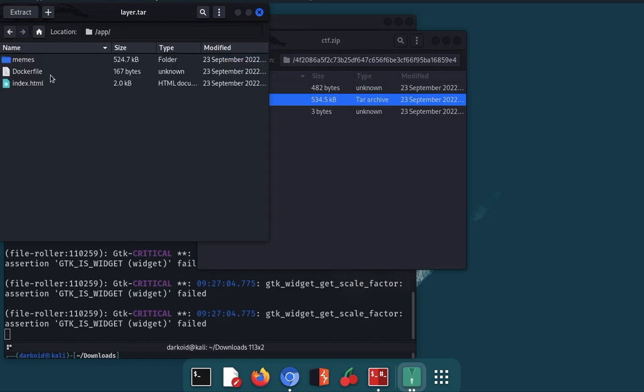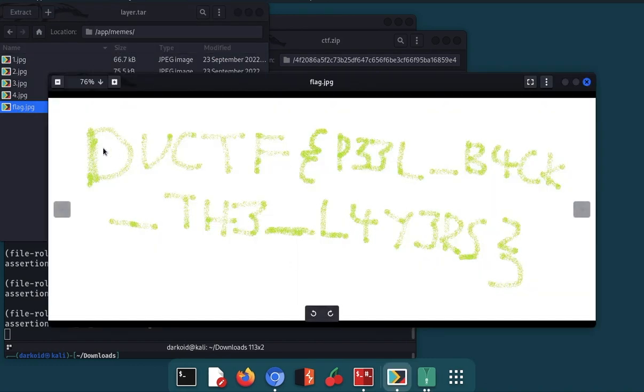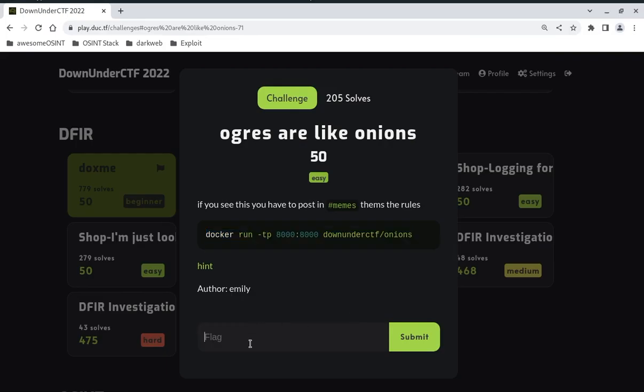Inside the app folder, as you can see, there are memes and the flag.jpg. If you open it, you will get the flag. You need to manually type it: DownUnderCTF, curly braces, this, curly braces close, and if you submit it, it will accept the answer. So we have completed this challenge.